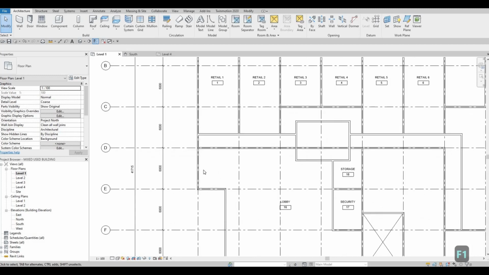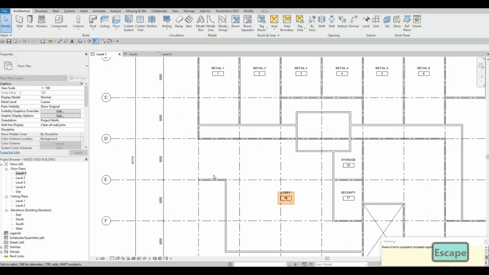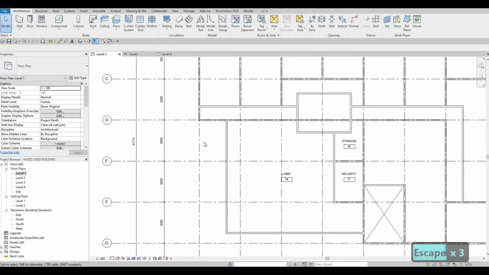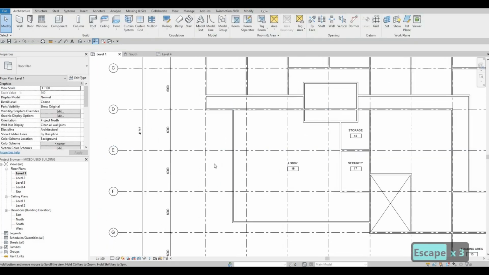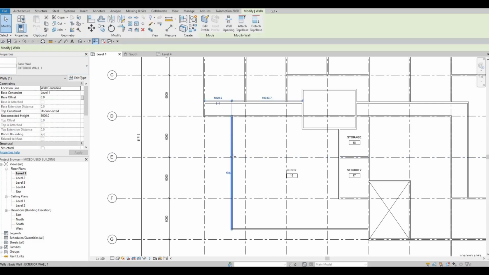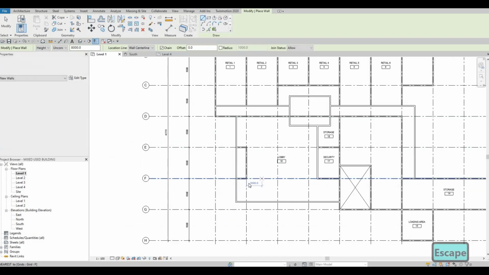What I can do as well is to change this. I'm gonna move this one all the way there, delete this, and then I'm going to extend this one all the way there. This is still going to be our lobby entrance, but I'm gonna create a vestibule right here, 2000 all the way there.